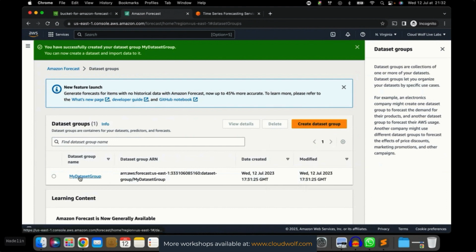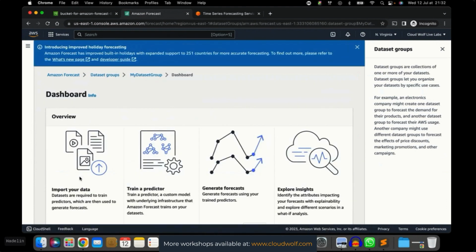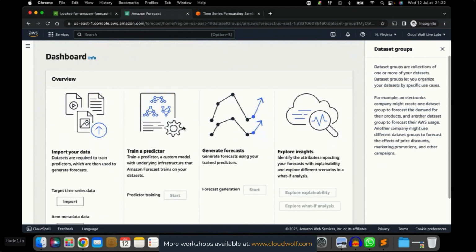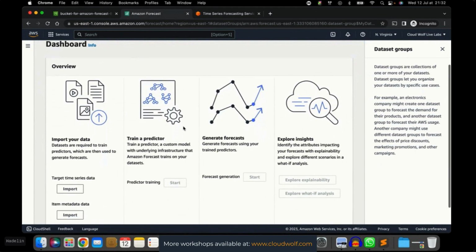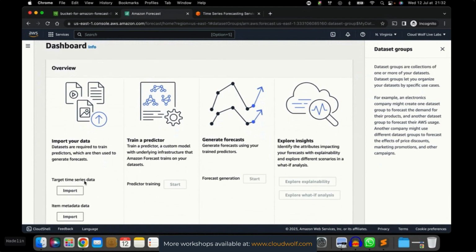So here we go. Here we're going to click My Dataset Group, the one we just created. And there you go. That's exactly the dataset group. This dashboard here is exactly the dataset group where we will have to create several elements one after the other. First, the dataset, the target time series data. Basically it will consist of importing the data from S3, the CSV file that we just uploaded in S3. Then the second step will be to train a predictor, and that's still part of the dataset group.